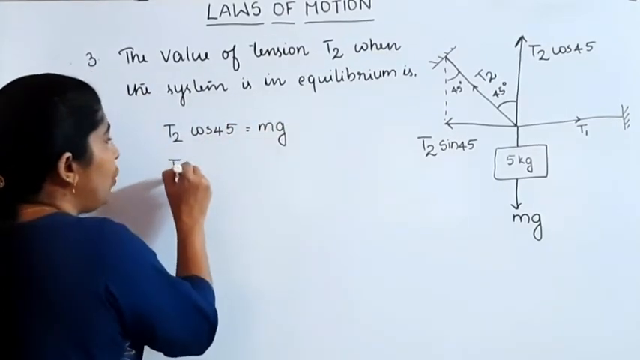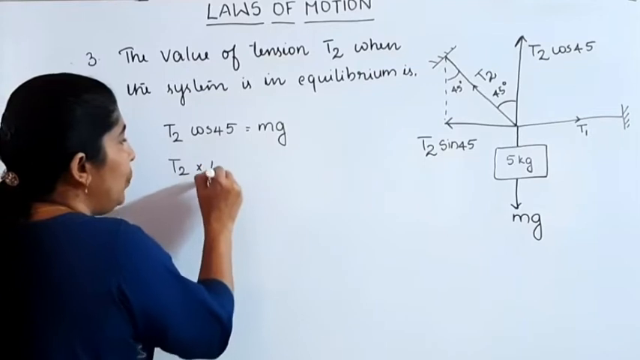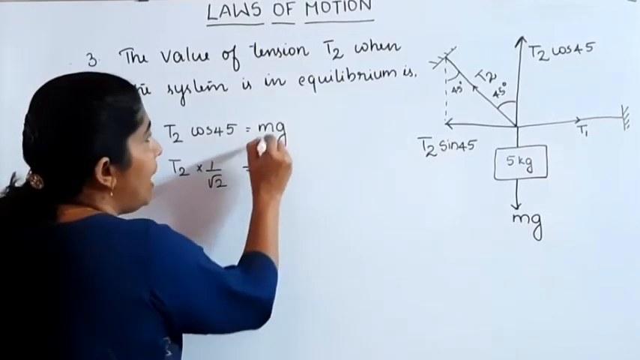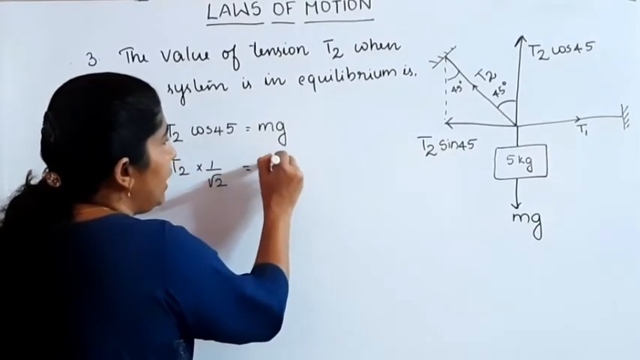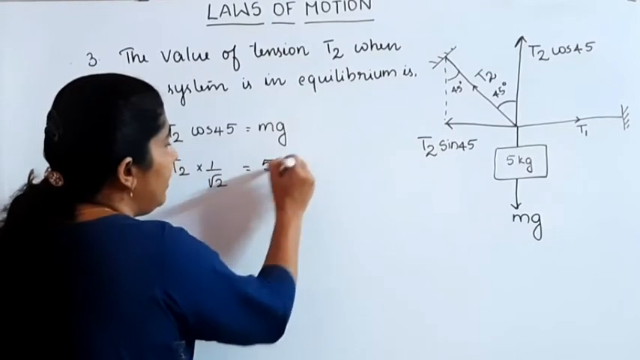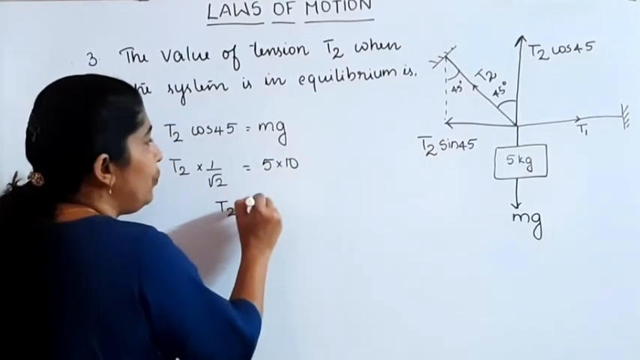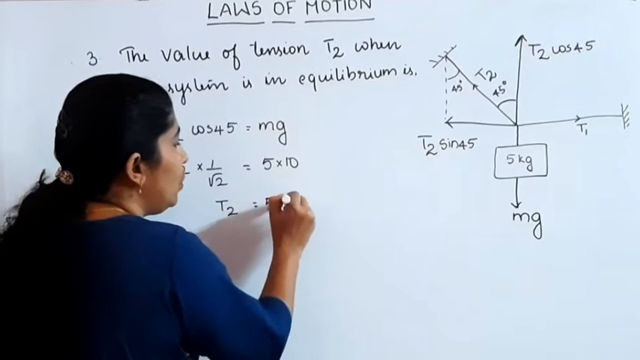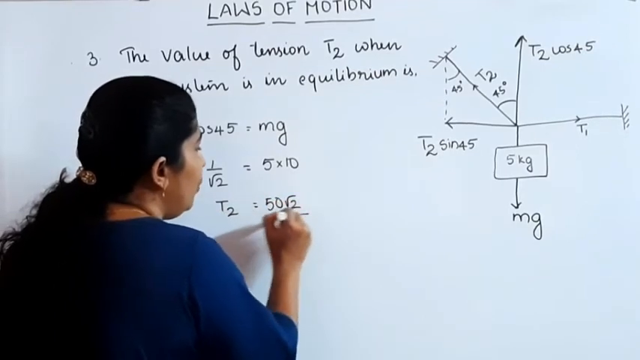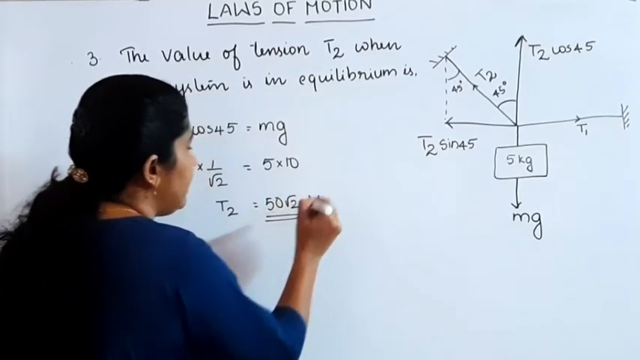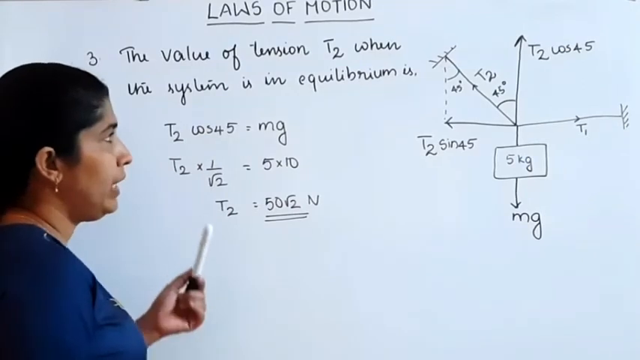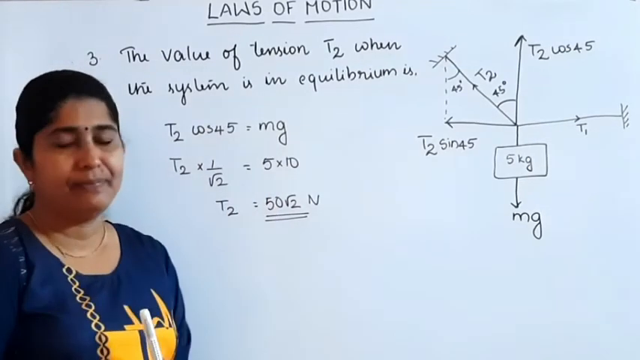T2 into cos 45, which is 1 by root 2, is equal to mass m, which is 5, into g, which is 10. Then T2 is equal to 50 root 2. This is our answer. 50 root 2 Newton is the tension T2 acting on that string.